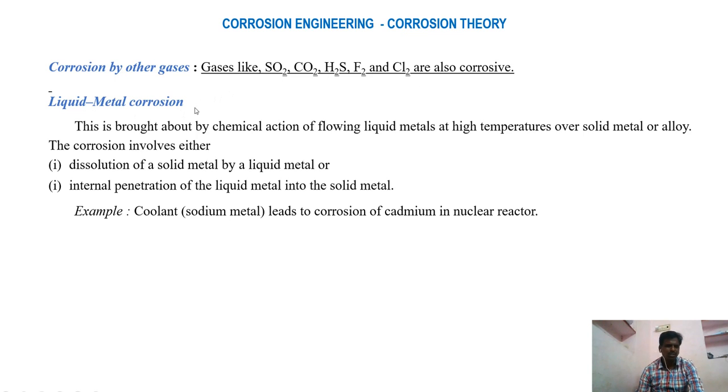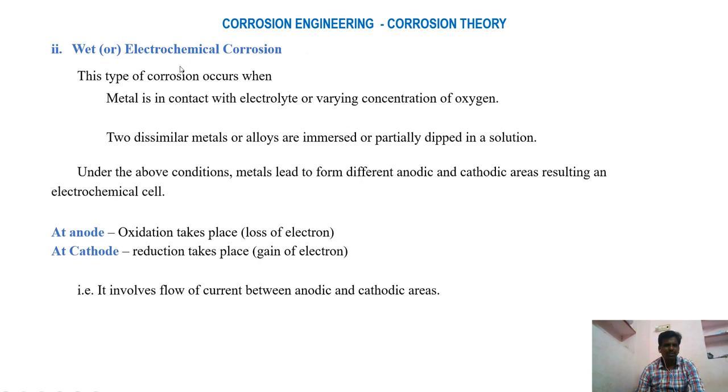Next, liquid metal corrosion. This type of corrosion takes place when liquid flows on the surface of the metal. This liquid may dissolve that metal or may diffuse inside the metal. Because of this, the metal can be corroded easily. The example given here: when sodium metal flows through a nuclear reactor, it may corrode the cadmium layers present inside that nuclear reactor.